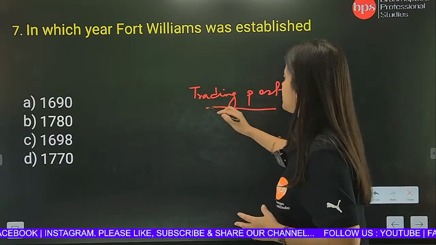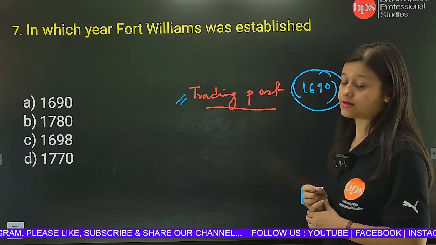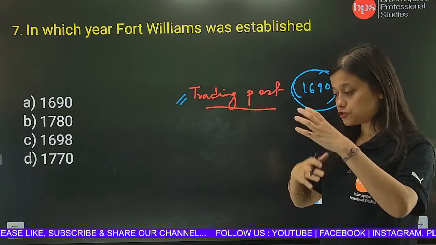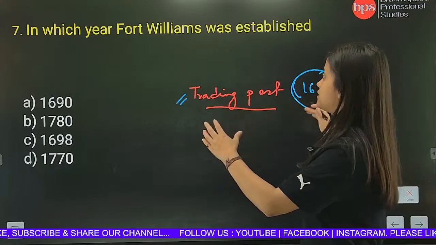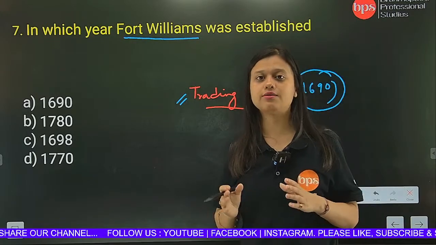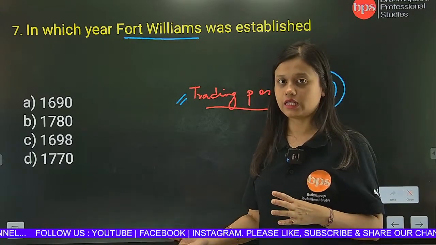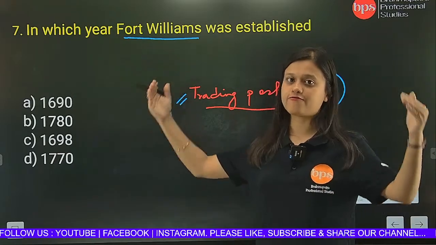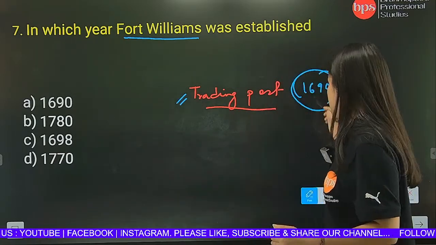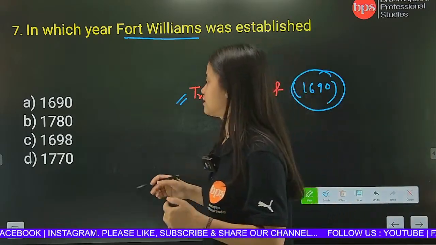But you see, the trading post which they first wanted to create in the year 1690, through that process they first started, then they came to Fort William. So Fort William was a trading post which was established near the river Hooghly, and it was well fortified. So the correct answer will not be the year 1690. The correct answer would be